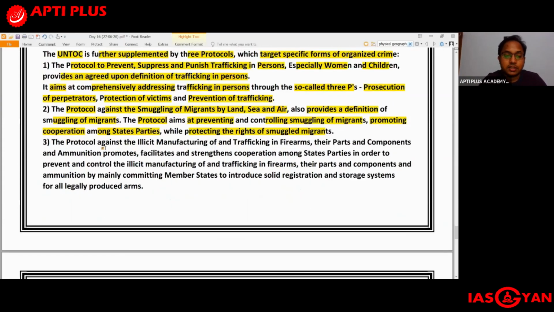The last protocol is the protocol against the illicit manufacturing and trafficking in firearms, their parts and components, and ammunition. It promotes, facilitates, and strengthens cooperation among the state parties in order to prevent and control the illicit manufacturing of and trafficking in firearms, their parts and components, and also ammunition, by mainly committing the member states to introduce solid registration and storage systems for all legally produced arms.